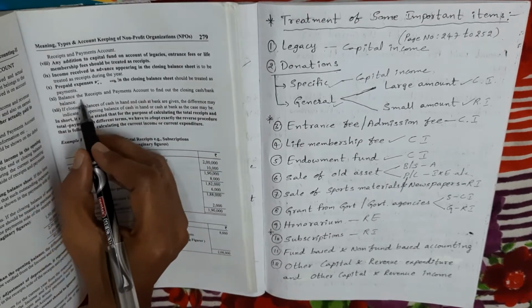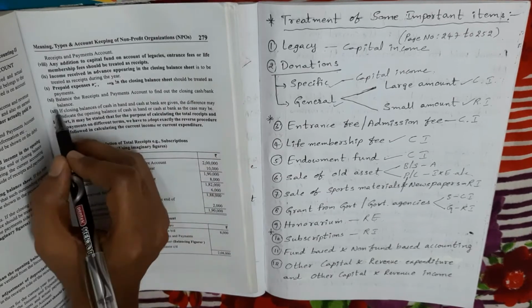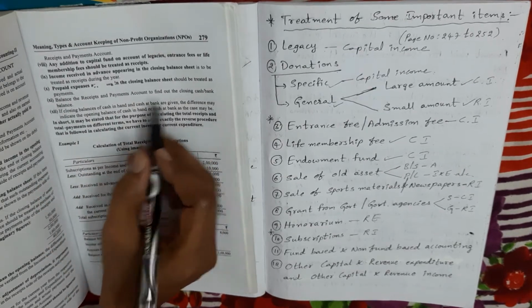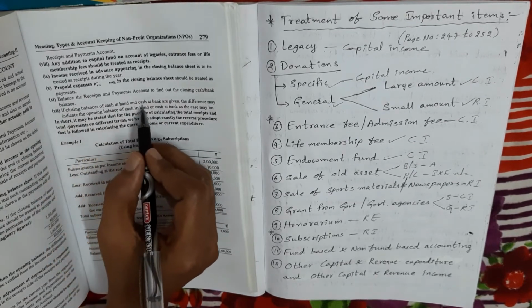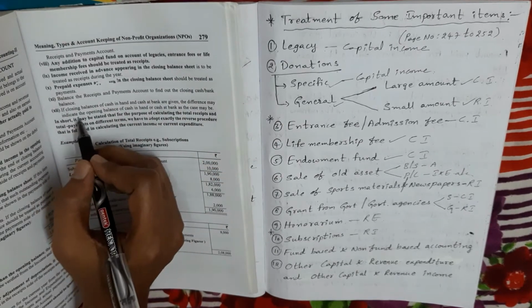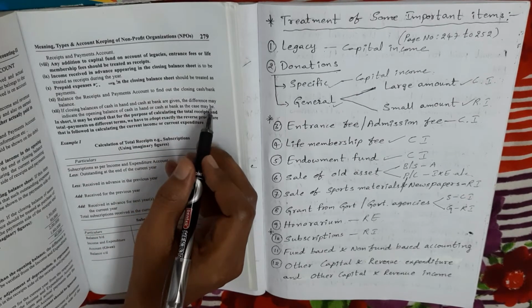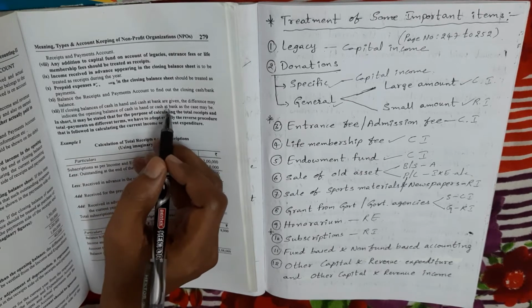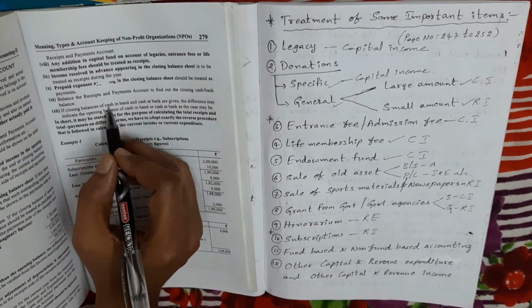The next point, balance the receipts and payments account to find out the closing cash or bank balance. By closing the receipts and payments account, we get the closing cash or bank balance. Suppose in the problem the closing balances of cash in hand and cash at bank are given, then the differences may indicate the opening balance of cash in hand or cash at bank, as the case may be. Opening balance given means we find out the closing balance. If the closing balance is already given in the problem, we get the opening balance.